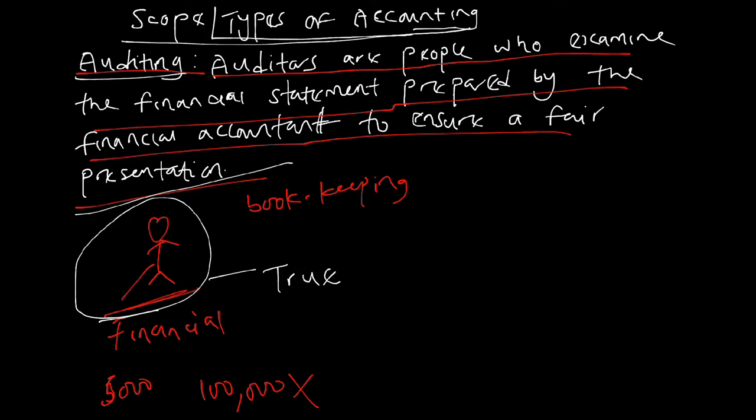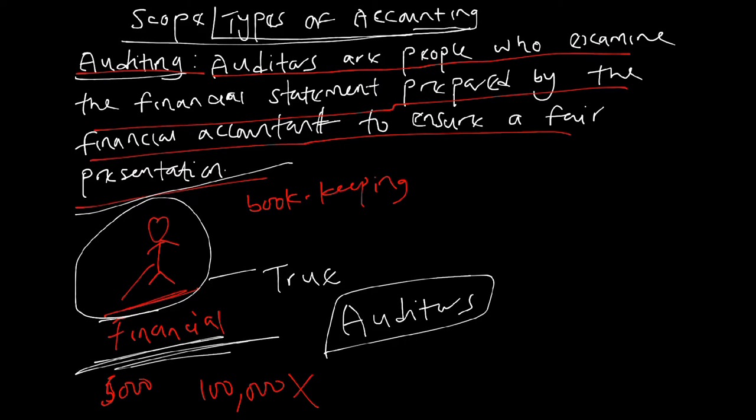The work of an auditor can be once in 3 years, once in 4 years, or once in 5 years, depending on whether they want to check if what the financial accountant has written so far is true or not.